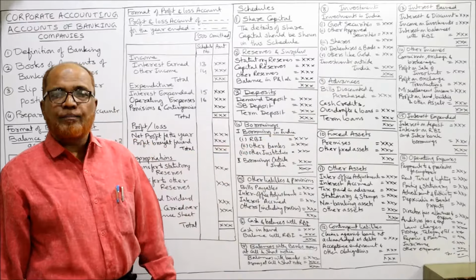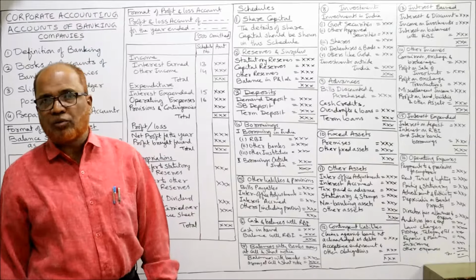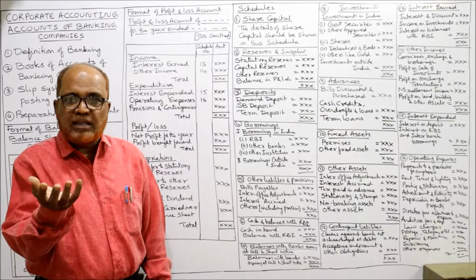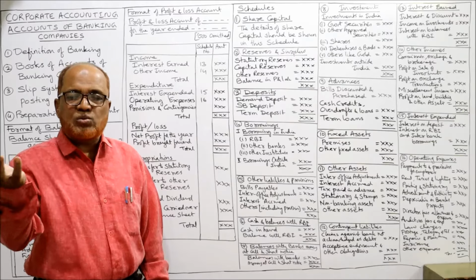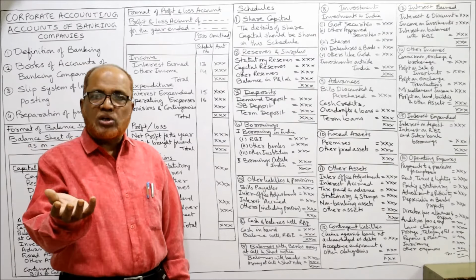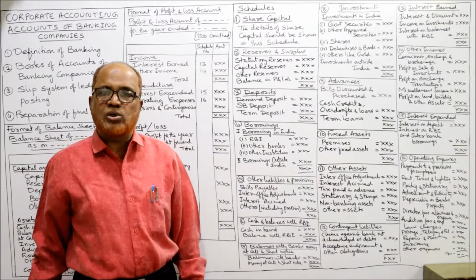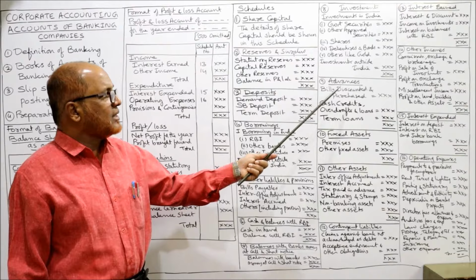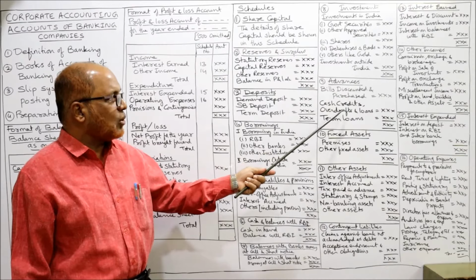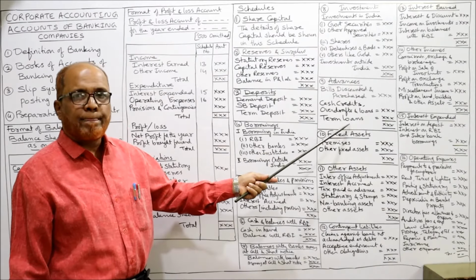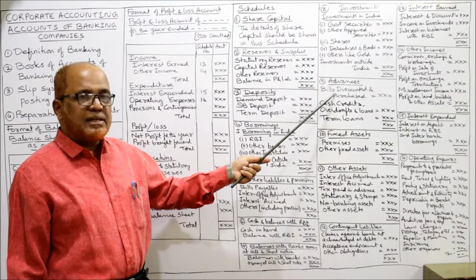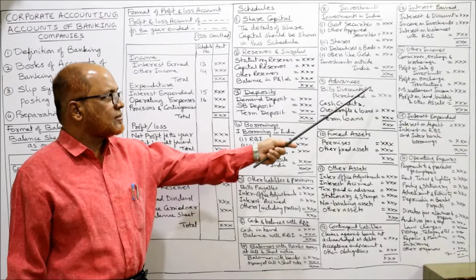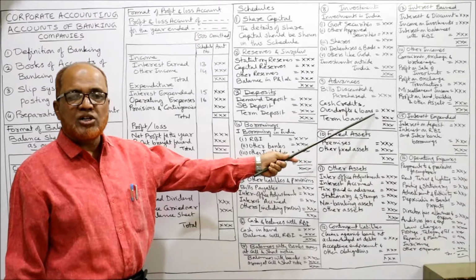Now schedule number 9, advances. This is a very important schedule. Advances are nothing but loans. The bank will not keep the money with themselves. The deposits which are received from the customers will be given in the form of loans and advances. The loans and advances will be shown in the 9th schedule: bills discounted and purchased, cash credits, overdrafts and loans, and term loans. Remember this. Right? This will come under schedule number 9.